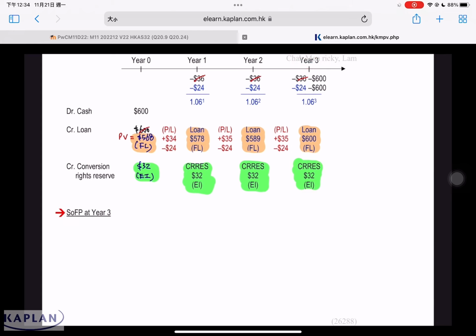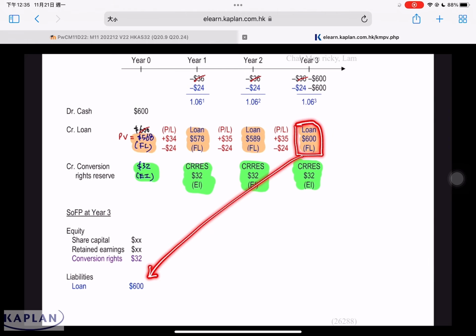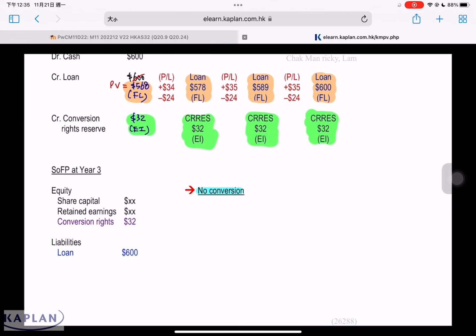If you refer to the statement of financial position at year 3, under the equity, the company has share capital of X dollars and retained earnings of X dollars as well. And under the equity, there's something called conversion rights reserve, which equals 32. And there's a liability of loan, which equals 600. At the end of year 3, the first scenario is no conversion. If it's no conversion, it means a cash settlement. We debit loan 600 and credit cash 600.